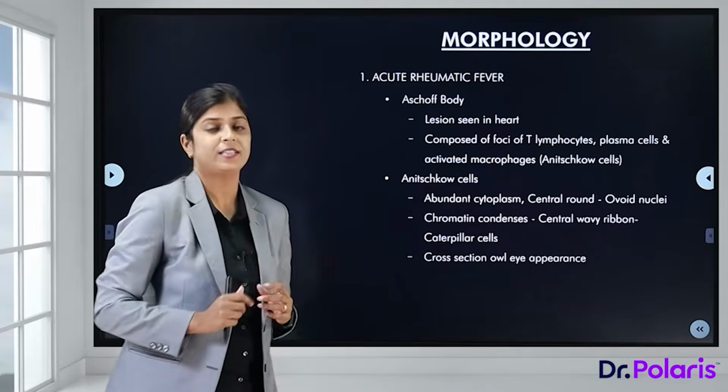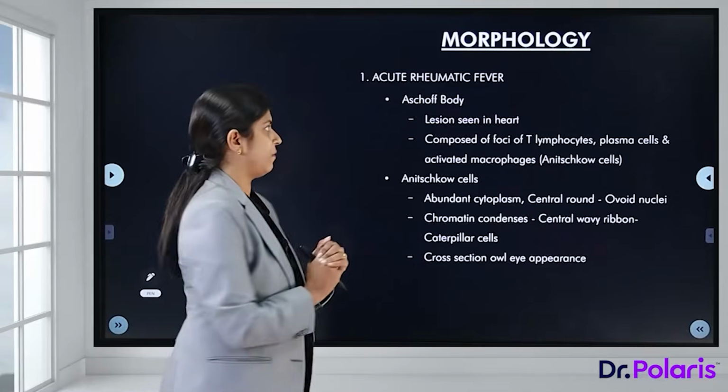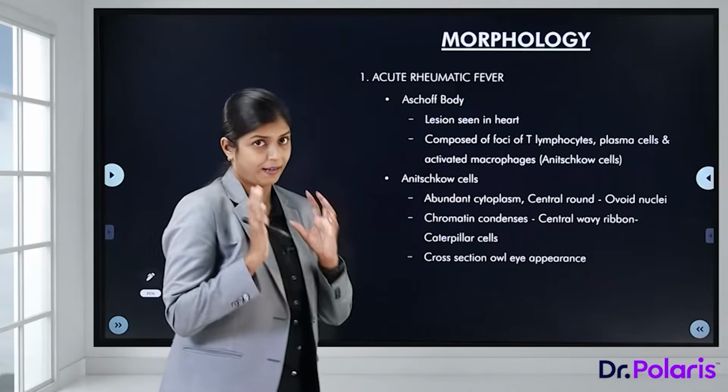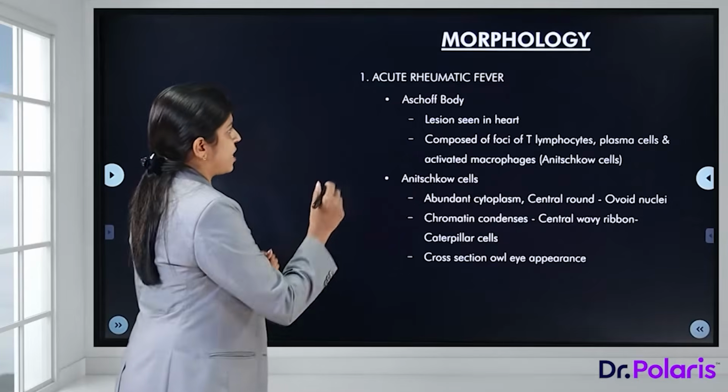So coming to the morphology. What are the morphological changes we can see? First, let's discuss acute rheumatic fever. The main lesion in acute rheumatic fever is an Aschoff body. Now, what is this Aschoff body?